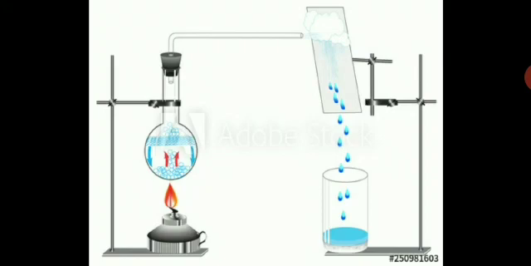Over here again you have a stand with the metal plate where condensation takes place. You have a round bottom flask where you heat water, and the vapor coming out of the tube is going to fall on this cold surface. Then some water droplets will fall in the beaker. You also have a proper experimental setup with a condenser, which helps the water vapor to cool down and turn into water droplets. So this is the experimental setup for condensation.